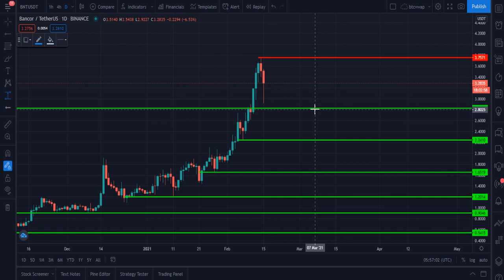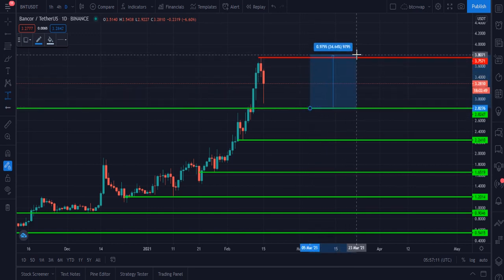This is the current major support zone for the BNT, and this is the current resistance zone for the BNT. Let me tell you the immediate short-term target for the BNT right now.